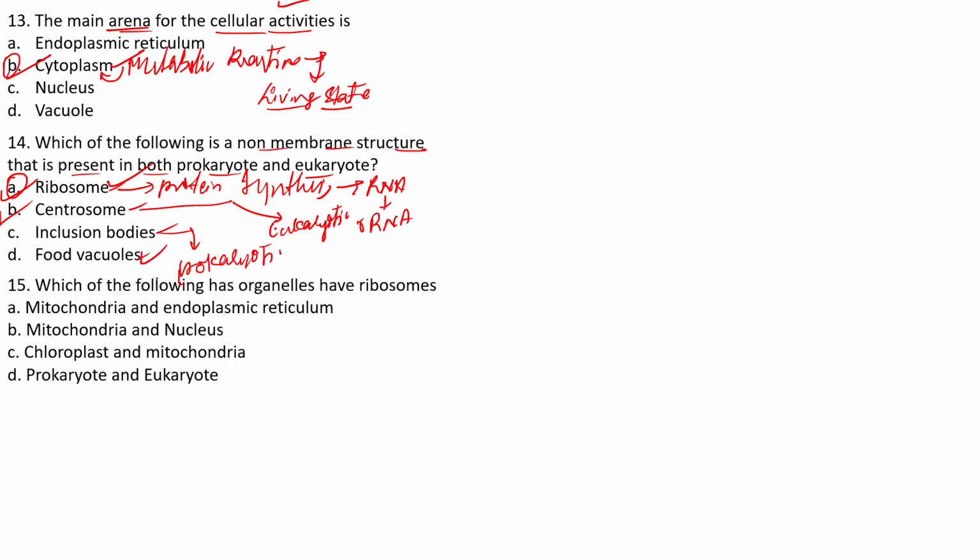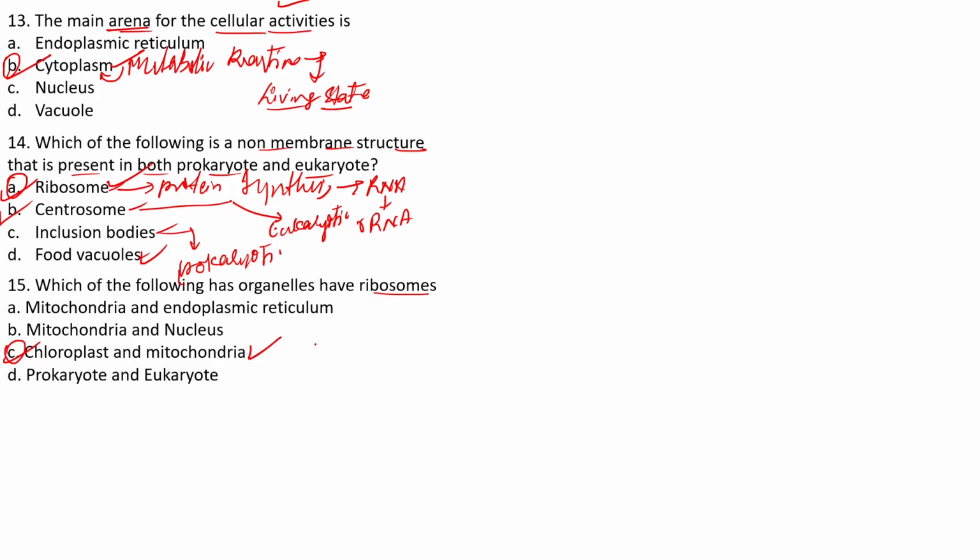Now, which of the following organelles have ribosomes? They are mainly asking about those structures, even cell organelles, that have the ribosomes. The options are: mitochondria and endoplasmic reticulum, mitochondria and nucleus, chloroplast and mitochondria, a prokaryote and eukaryote. Okay, so you know the answer. It is very simple. It is chloroplast and the mitochondria.